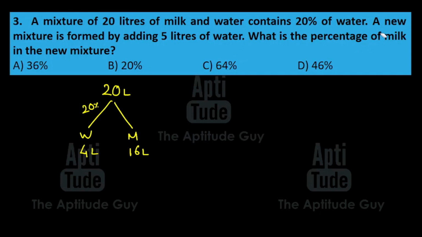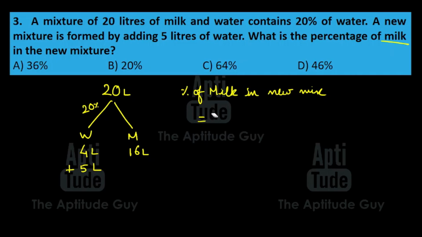Alright. Now they have mentioned a new mixture is formed by adding 5 liters of water. Alright, so water was already 4 liters. Now 5 more liters is being added. So now water is 9 liters. And the total mixture becomes how much? 20 plus 5, that is 25 liters. Now the question is, what is the percentage of milk in the new mixture? Let me just write it down so that you understand how it should be solved. Percentage of milk. In what? In the new mixture. Alright.